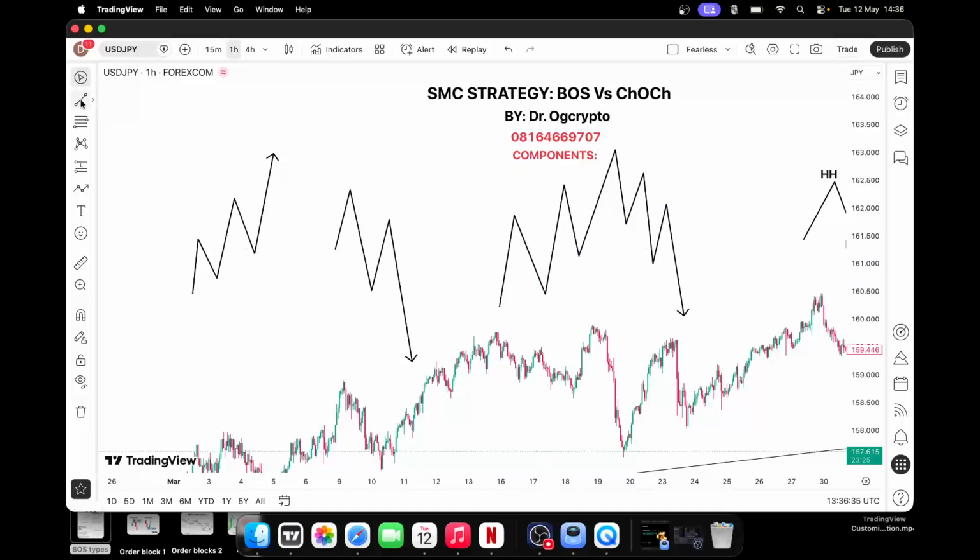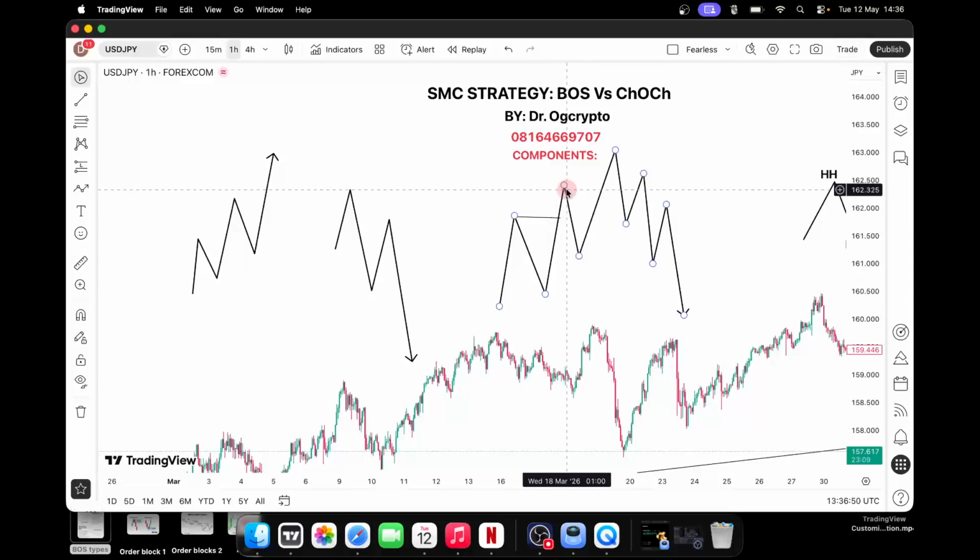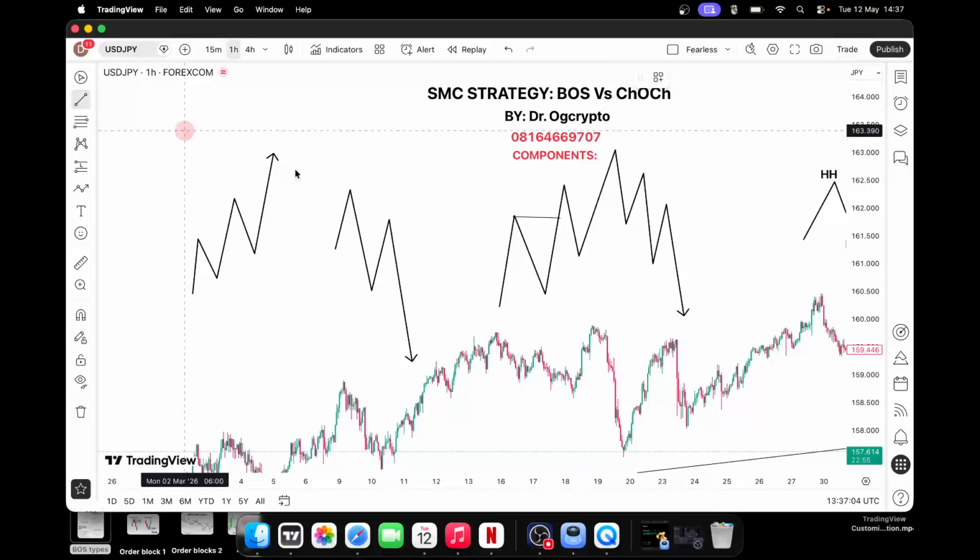Okay, this is a chart, what is happening here? Okay, this is a high, this is a low, this is a high, this high is higher than this one, so you can say there is a break of structure here. You understand? So let's move to the next market. You look at it, you see, okay, this is a high, this is a low. This low did not break this one, so there is nothing concerning us here. But when the market pushes back up, it breaks this particular high that we know before, you can say that there's a break of structure in this place too. You understand? There is a break of structure in this zone too.